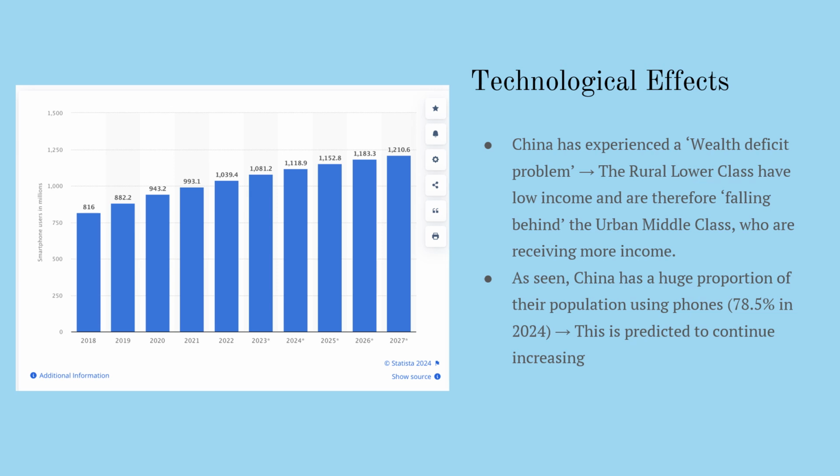China has undergone a wealth deficit problem. The rural poor are still consuming low nutrient foods such as grains, while those becoming obese are the educated urban middle classes. Indeed, the problem is fueled by the Chinese desire for academic achievement, which leaves children almost no time for physical exercise. Since June 2023, around 500 million internet users in China have used online food delivery services, representing 49.6% of people on the internet.